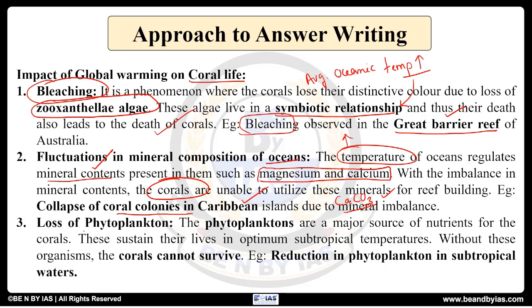Then third is loss of phytoplankton. See, because of increasing oceanic temperature and acidification of oceans due to excessive sinking of carbon dioxide, which is a global warming gas, the phytoplankton population is reducing. And phytoplankton are very important for existence of corals because they provide the nutrition. So because of loss of phytoplankton, there is a reduction of corals as well, so they cannot survive. Example है reduction of phytoplankton in subtropical waters, which is leading to reduction in the corals as well.